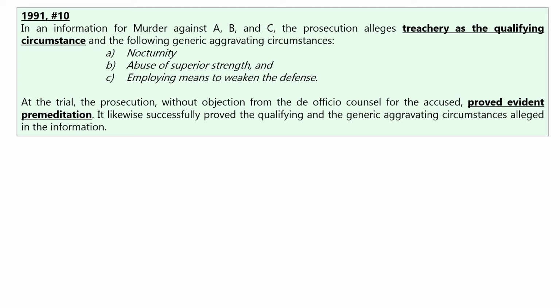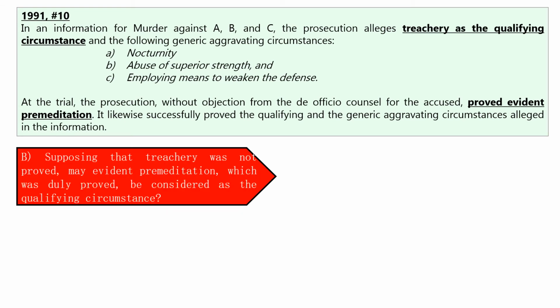But during the trial, the prosecution was able to prove evident premeditation. Take note ha that yung evident premeditation was not included or was not alleged in the information. The prosecution was also able to prove successfully the qualifying and the generic aggravating circumstances.